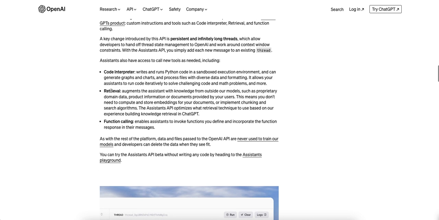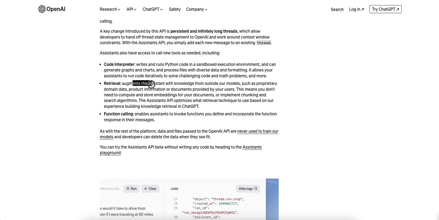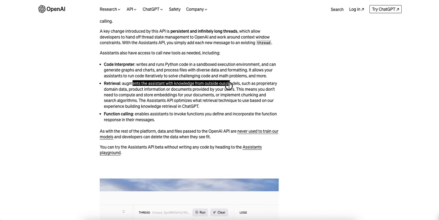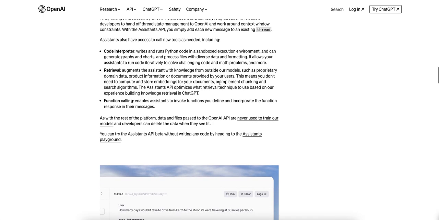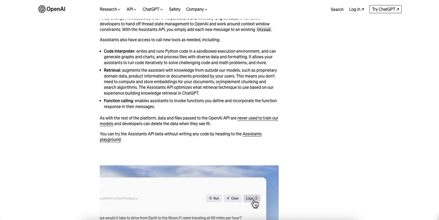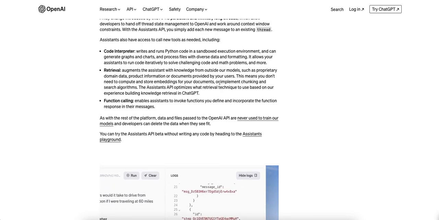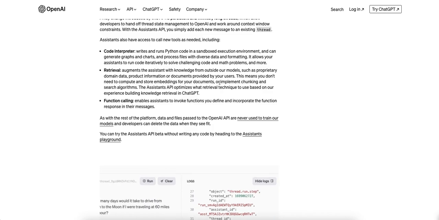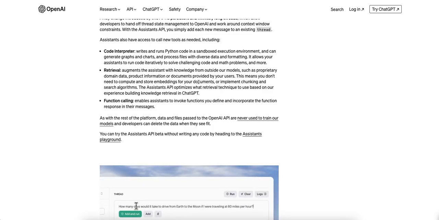This retrieval part is what caught my eye for sure. It augments the assistant with knowledge from outside our models, such as proprietary domain data. If you've seen my other videos, I keep talking about building apps that leverage the large language model on some domain-specific knowledge, and I had to use things like Langchain and some other things to actually make it happen.